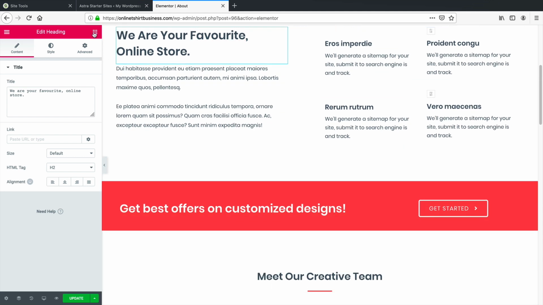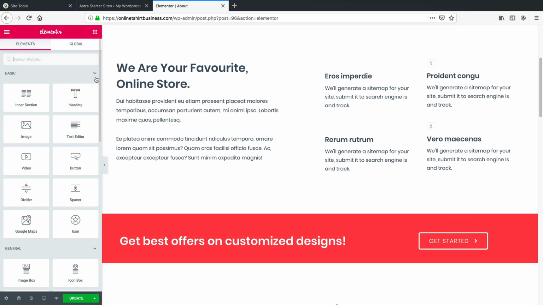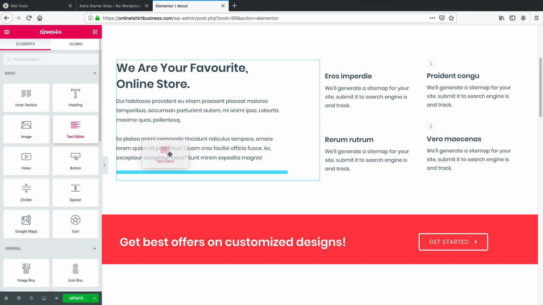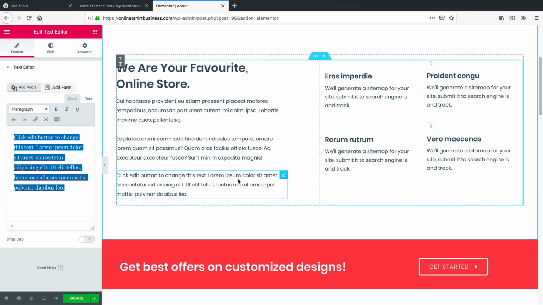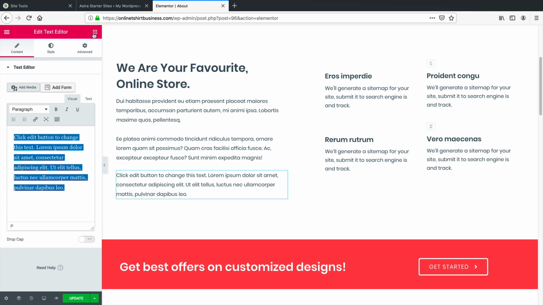Or over here, where you click on these little buttons right here, you can add in your own widgets. So let's say you want to add in more text. You can put in text and then simply go ahead and type this in. Now, guys, this page builder is very simple to learn. It's not complicated at all.